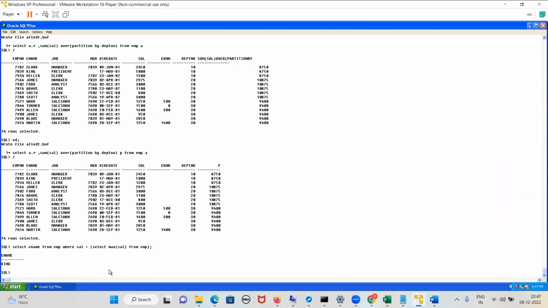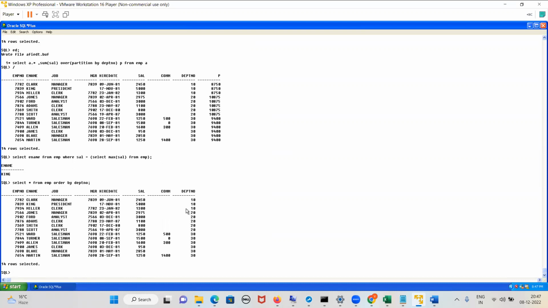So now tell me, I want to sort the data based on the department number. What will I write? Select star from EMP order by department number. If I am not mentioning ASC or DESC, it will show the list in ascending order. First department 10, then 20, then 30.